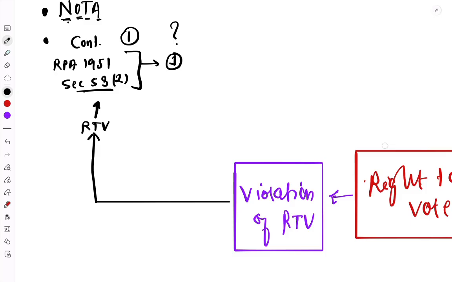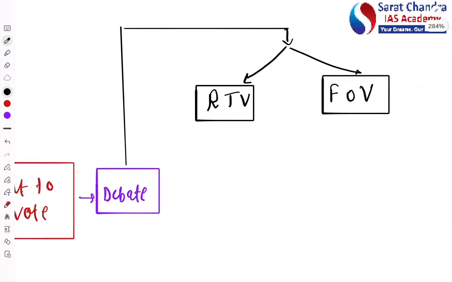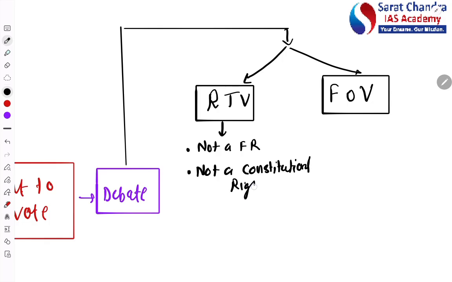But what is the Centre saying? Let's see that. The Centre is saying that the right to vote is not, please remember this very important point, a fundamental right. Sometimes UPSC asks, the right to property is which among the following? Is it a fundamental right, legal right, constitutional right, or what? So not a fundamental right. Second, it's not a constitutional right also. So what is it? The Centre says it's only a legal right.